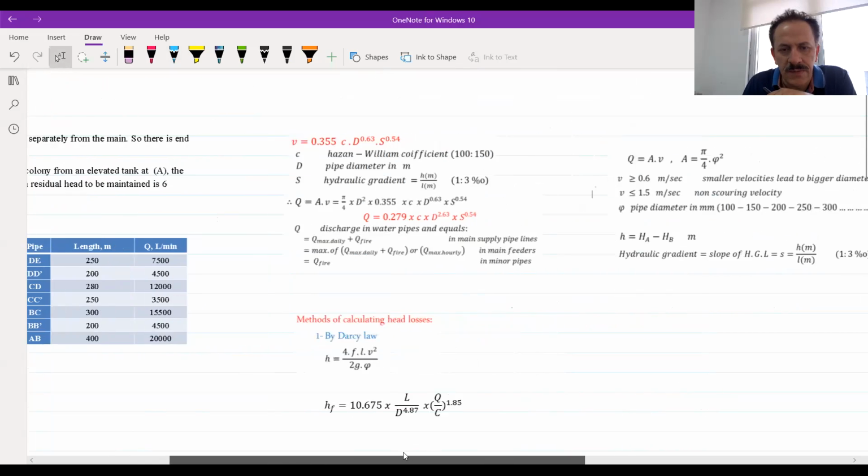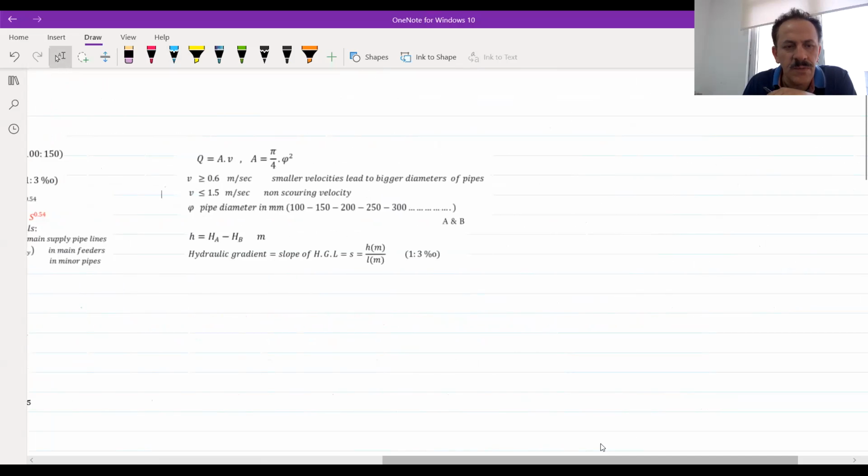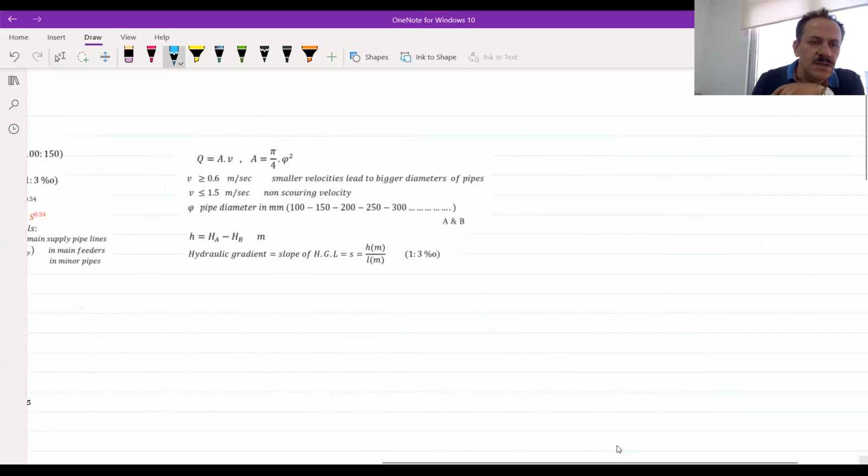The common criterion is to maintain the velocity in the pipes above 0.6 meter per second, because smaller velocities lead to bigger diameters. So we have to avoid small velocities, and also avoid higher velocities, more than 1.5, because of the scouring.